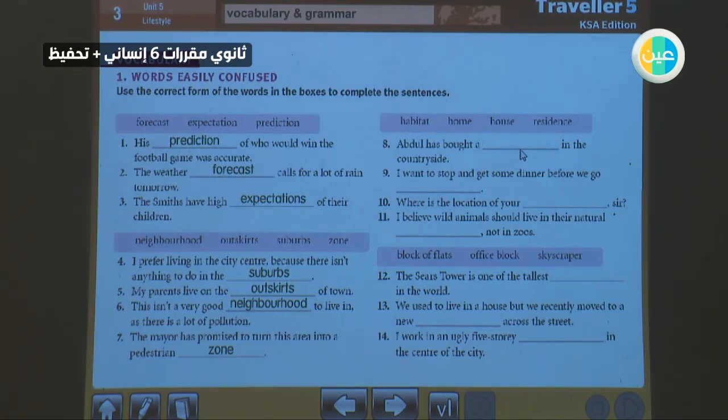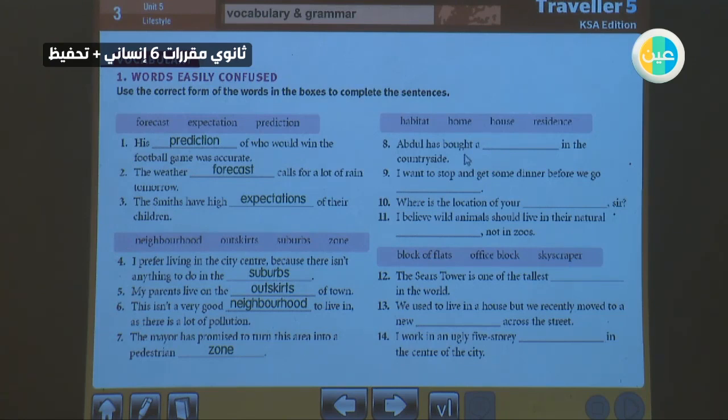Residence is the formal state of staying or living in a particular place. But habitat is different and it's clear. It will not confuse you because it is an environment or a place, most of the time for animals or plants.